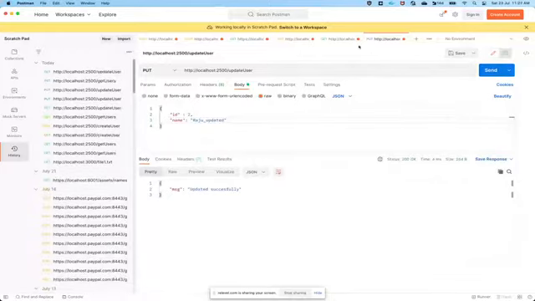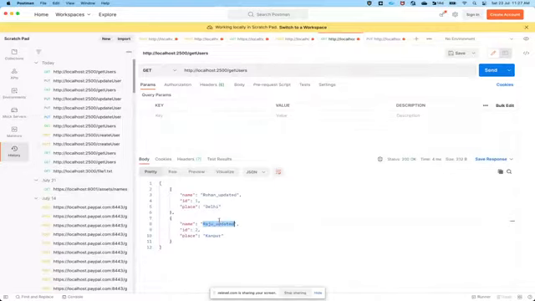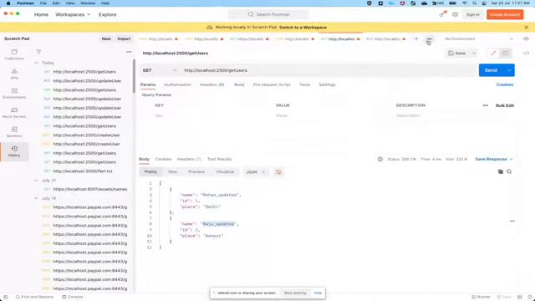Okay. Let's check that. Let's get back API. Yeah, we can see Raju updated. We can also update the place also. Rather than name, let's update the place. For Raju, right now place is Kanpur.